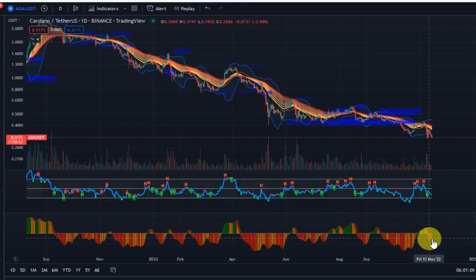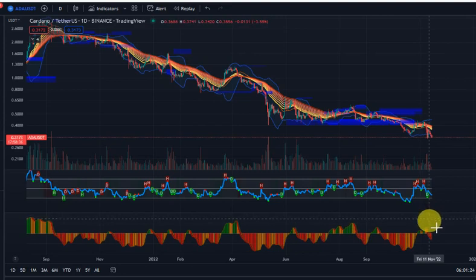So I'll be very careful with ADA right now. I won't short ADA right now, but the best thing to do is just dollar cost average into ADA. Mind you, this is not financial advice. This is just for educational purposes.